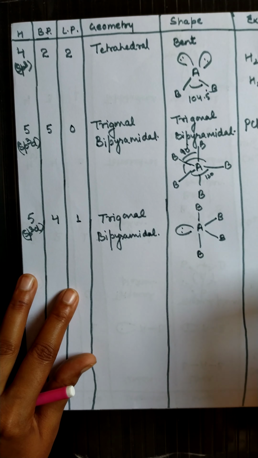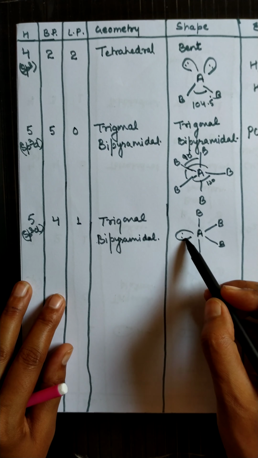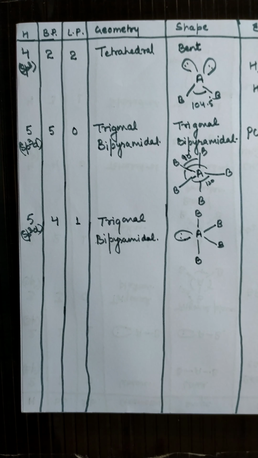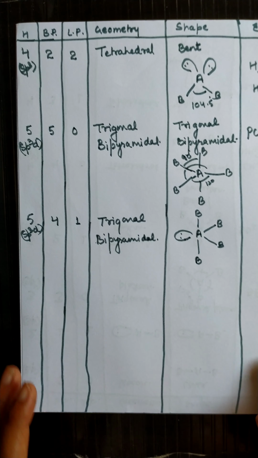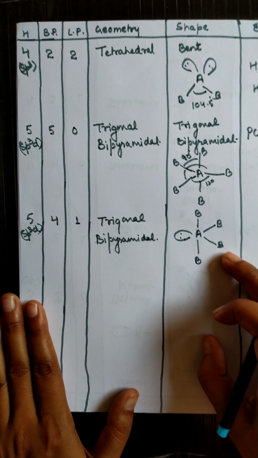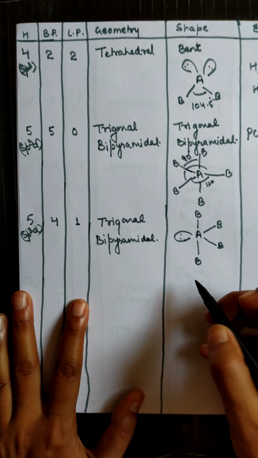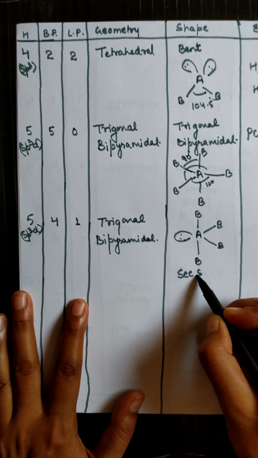According to VSEPR theory, the lone pair will lie at the place where there is minimum repulsion and maximum distance from each and every one. So the geometry is trigonal bipyramidal, and this shape is called seesaw.